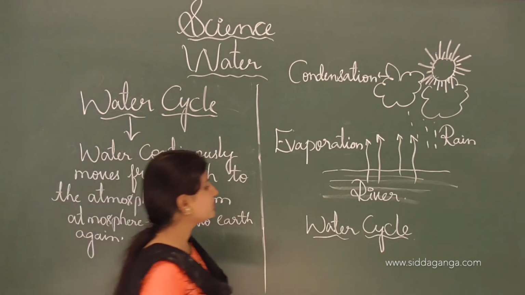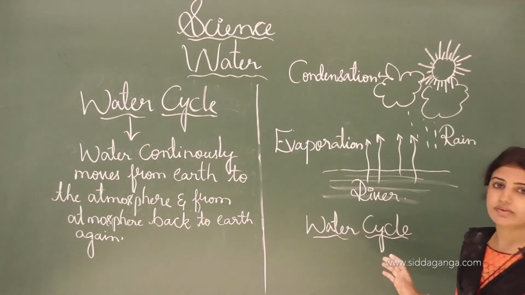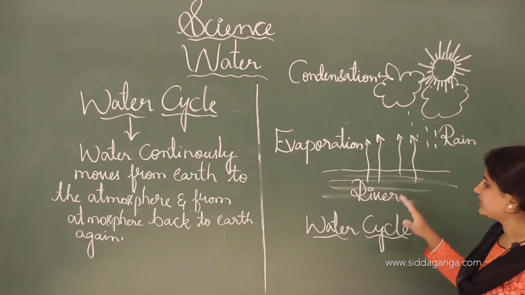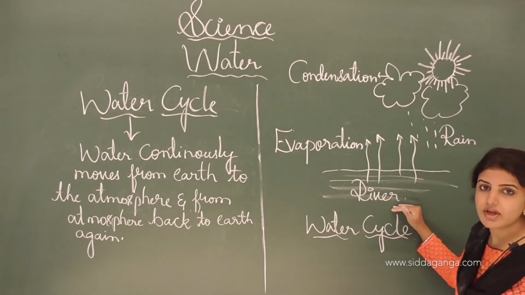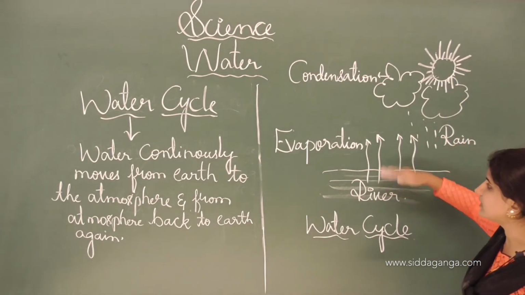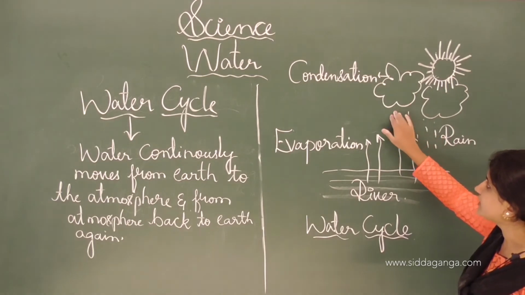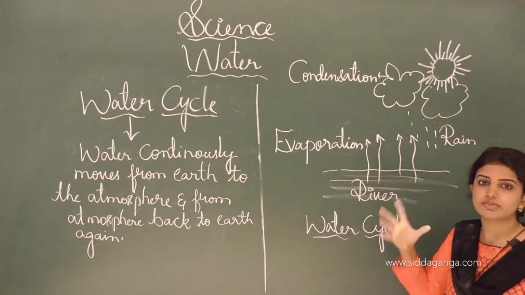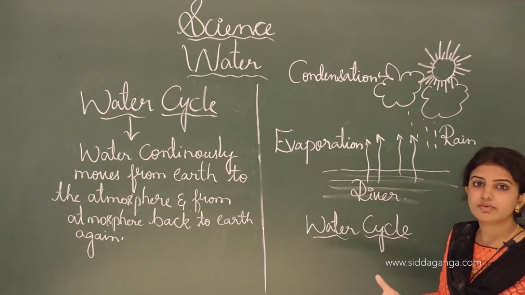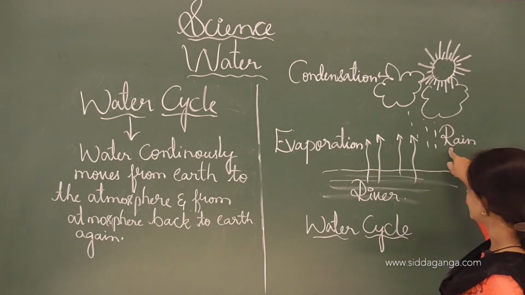Here is the diagram of the water cycle where we can see the cyclic process, that is, one of the continuous processes which takes place in nature. The river has water, and due to the sun rays falling on the water, it evaporates and collects into the clouds. In the form of clouds it collects, and later during and after the condensation process, the water condenses and thereby again falls as rain to the earth.